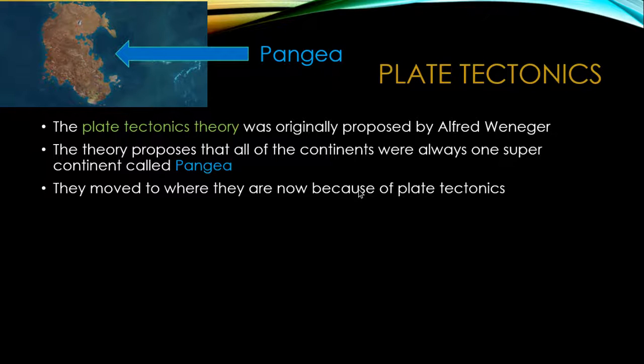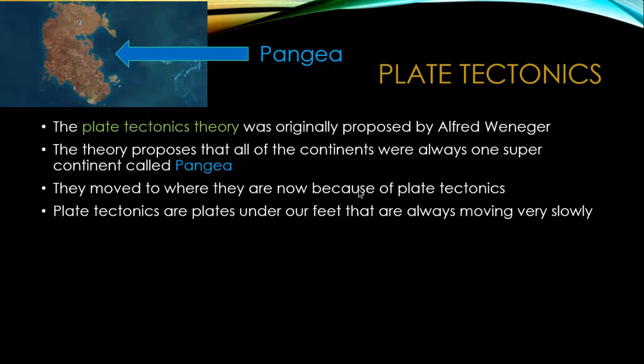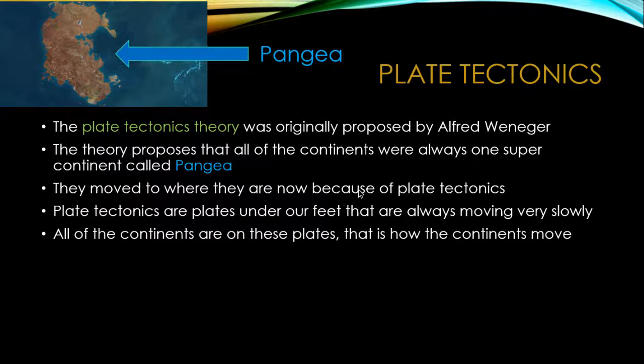Continental drift is where plate tectonics are moving. They move really slow, like 1 to 2 inches slow. All of the continents are on these plates, and that is how they move.